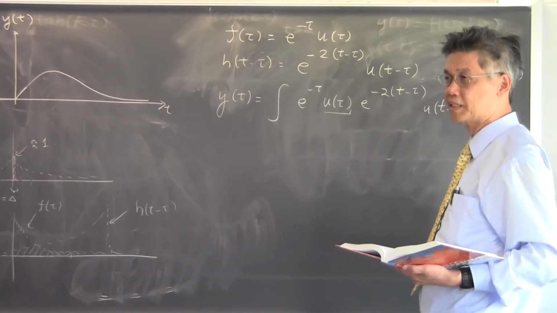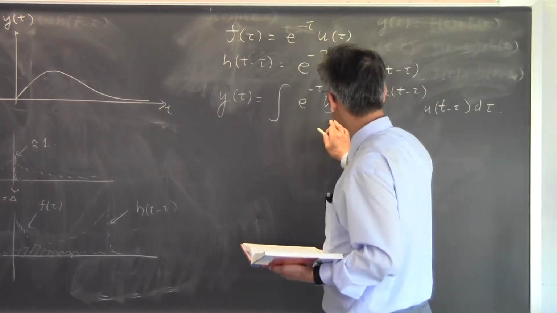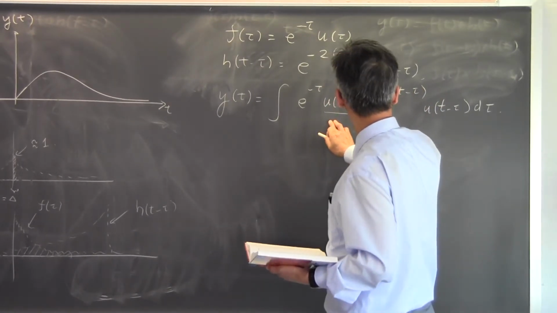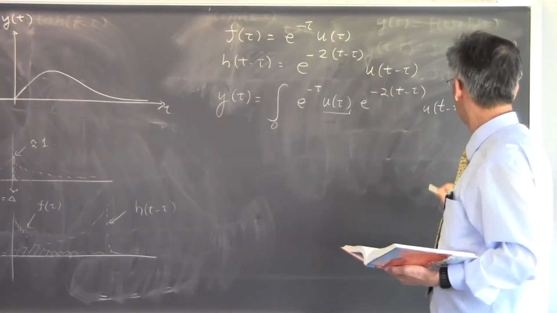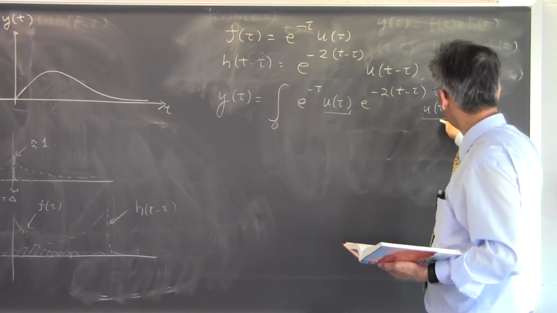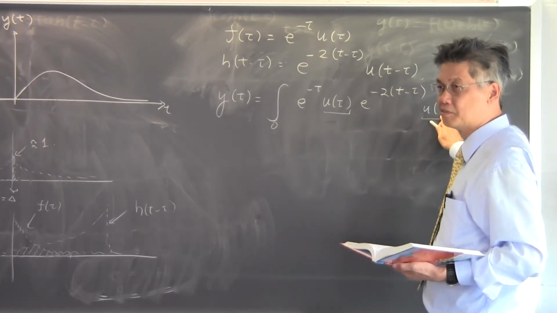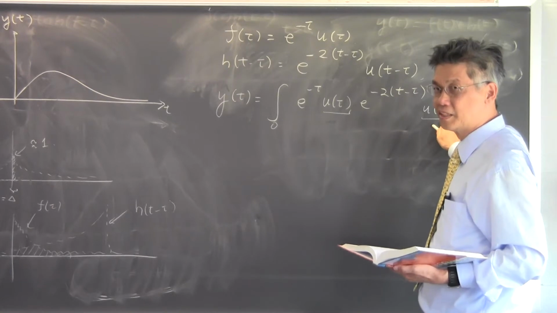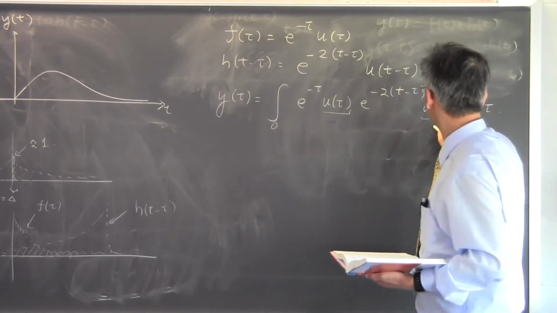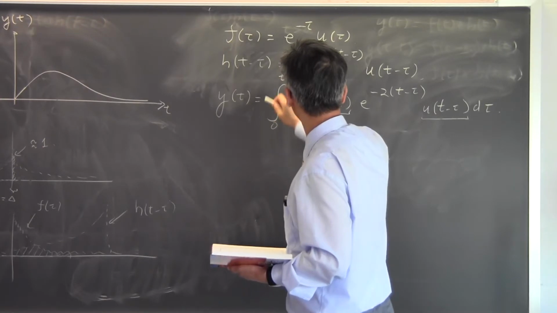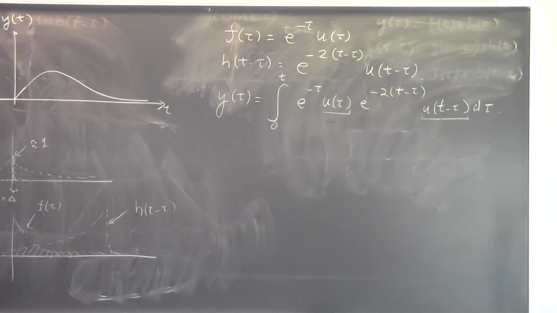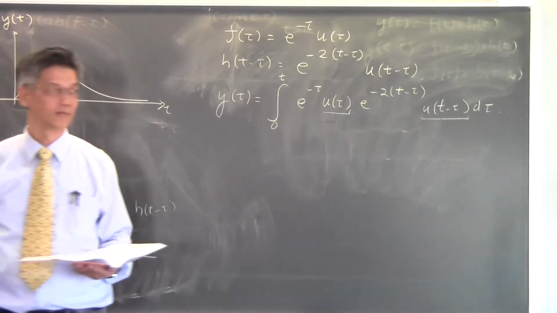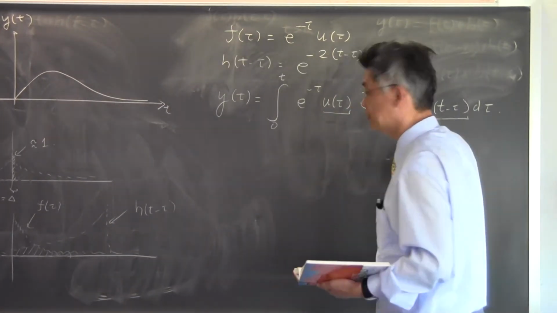So you have a unit step function here that is non-zero only when tau is larger than 0. If you look at this function, it does not allow tau to be less than 0. The lower limit of integration must be 0. Look at this function here. Tau cannot be larger than t. If tau is larger than t, then this is equal to 0. So the upper limit must be t. So just as what we saw here, when we do the overlap integral, we integrate from 0 to t. And it's mathematically expressed in this manner.